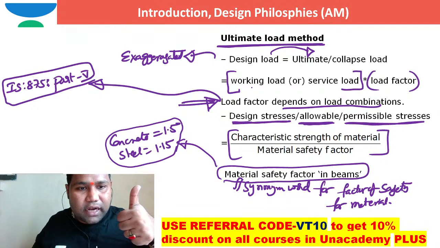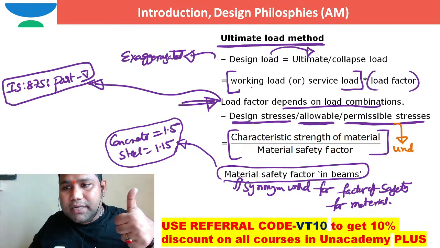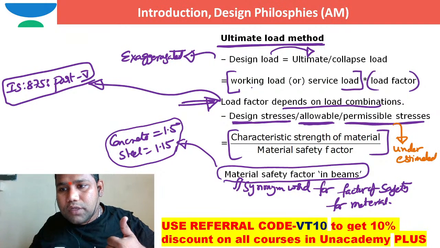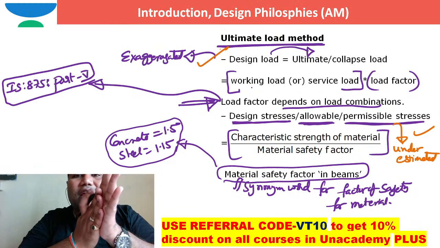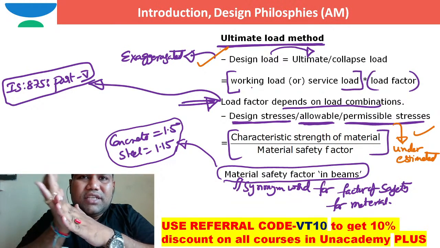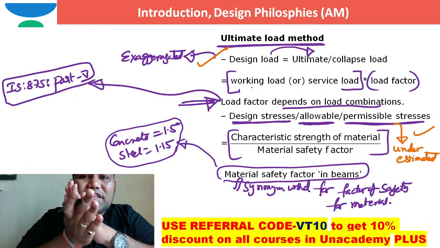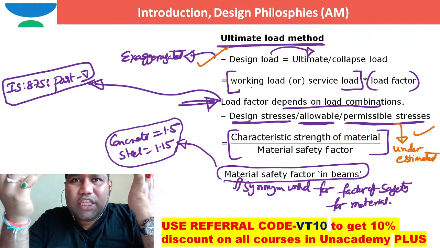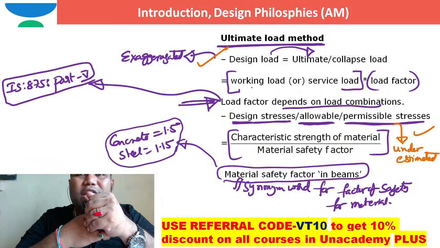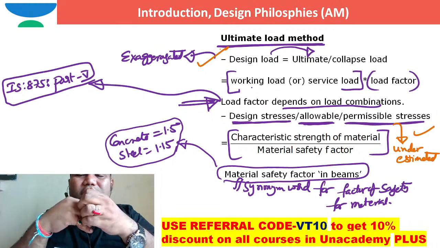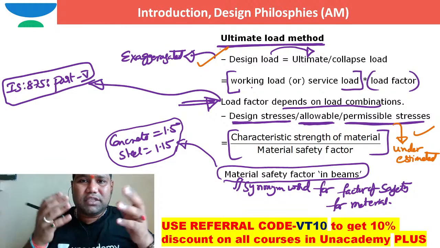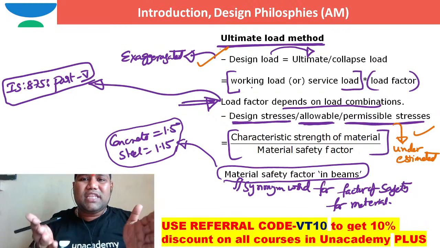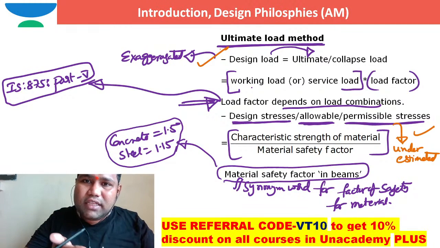Design stresses are underestimated. So this is good, this is also good. But why are we not using this ultimate load method? Because in this ultimate load method, no guidelines for serviceability criteria were given. No guidelines on how to achieve durability, longevity or serviceability for the structure were given in this particular method. That's the reason why it's a failure. Else we could have used this ultimate load method directly.